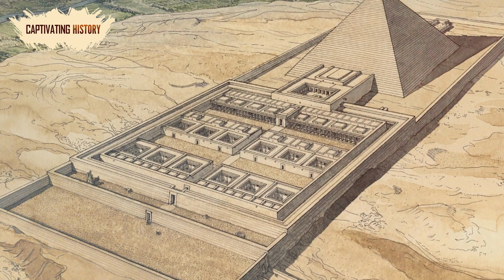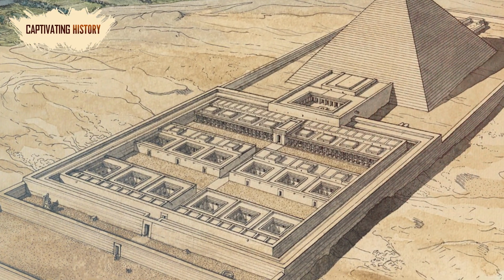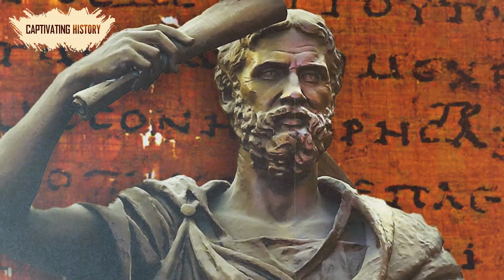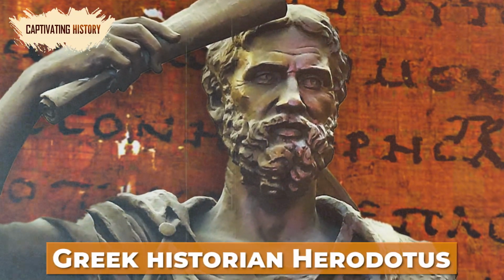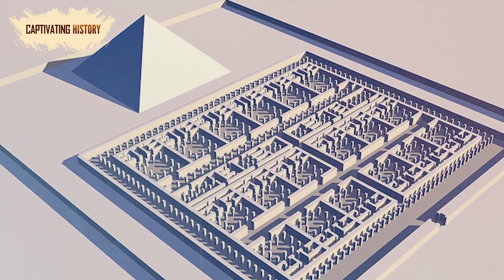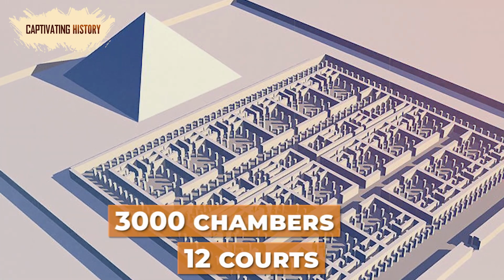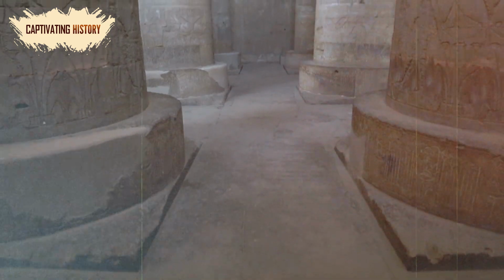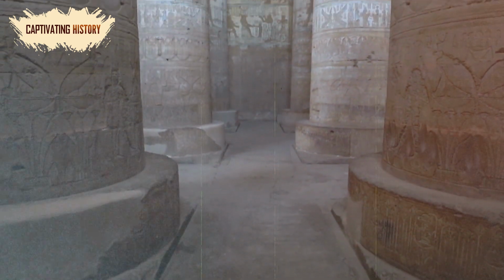To the east of this lake, Amenemhet III built his famous labyrinth, which was described centuries later by the Greek historian Herodotus. The labyrinth was described as being surrounded by a wall and containing 12 courts and 3,000 chambers, half of which were above ground and half of which were below.